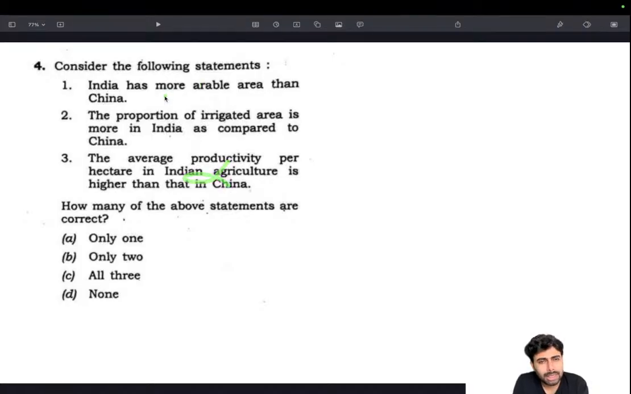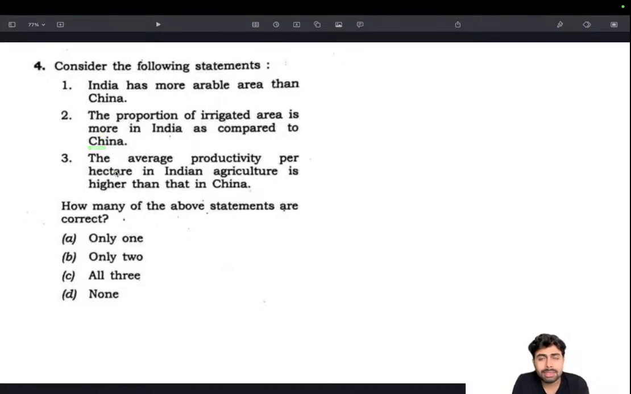This seems less likely, so I am considering it as wrong, because China is a country with a large base, and there is a good chance that they will have more arable area or things like that. But irrigation is something that we often come across as a fact, that India has one of the highest irrigated areas in the world. So this could be right. Okay, more than China, this could be right.